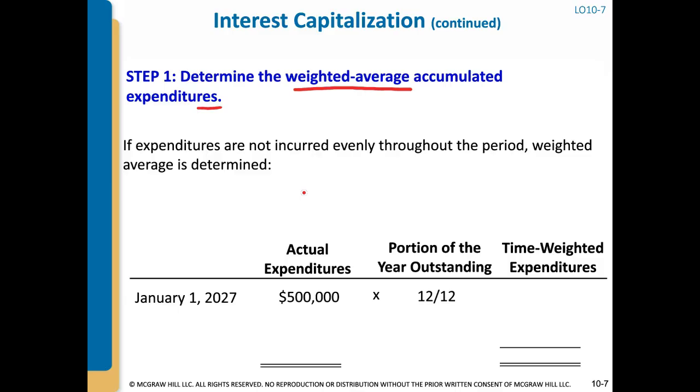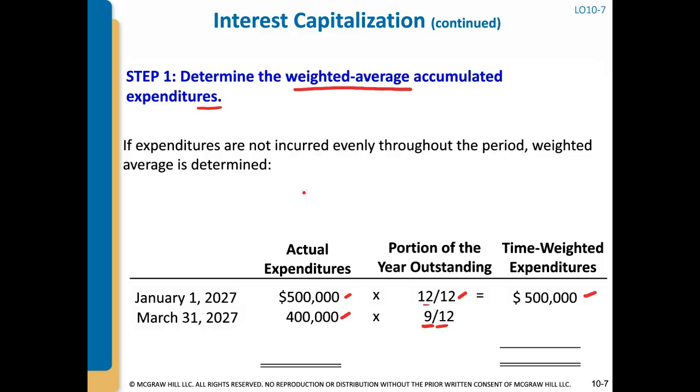So on January 1, 2027, the company incurred $500,000. And this is for the full year of 2027. So that portion of the costs was outstanding 12 out of 12 months. So the weighted expenditure is the $500,000. On March 31st, they incurred another $400,000. And now those costs were outstanding for 9 months of the year, right?